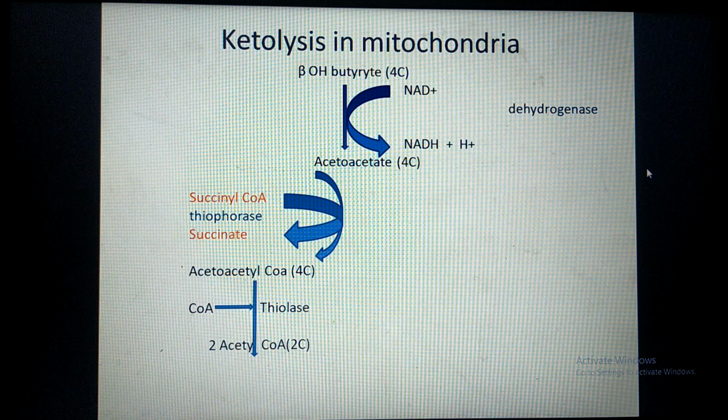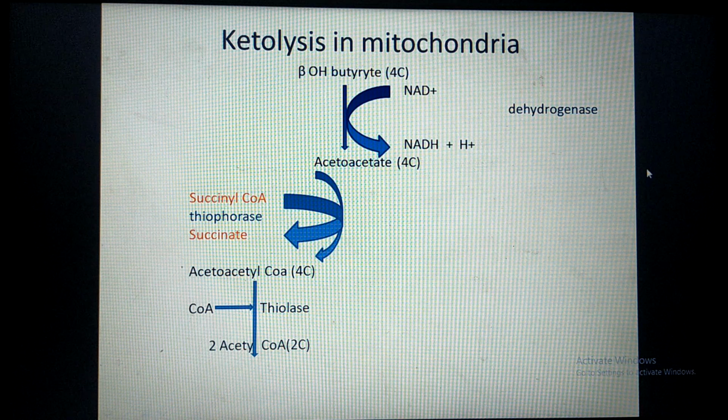Here one coenzyme A molecule is added, and 4-carbon acetoacetyl CoA is converted into 2 molecules of 2-carbon acetyl CoA. So in this way the end product of ketolysis is acetyl CoA. The substrate for ketone body synthesis is acetyl CoA, as well as the end product of ketone breakdown is also acetyl CoA.